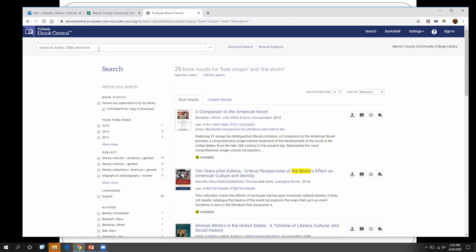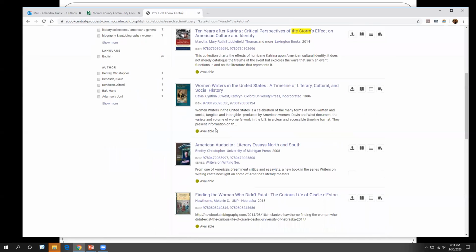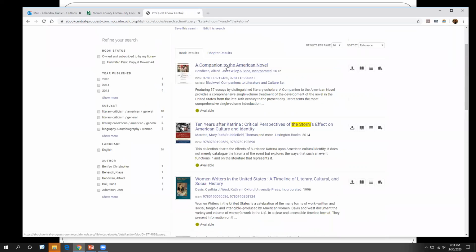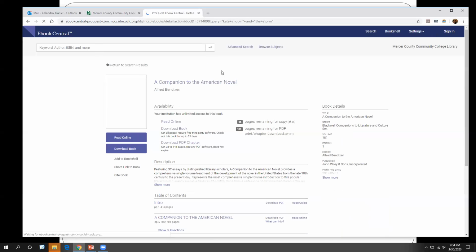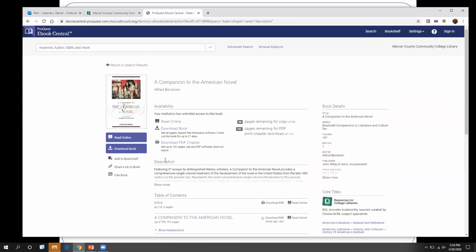Again, I'm doing a phrase search here. I want these two keywords to be next to each other. And we can scroll through and see if there's anything interesting. So here we'll just click on one, Companion to the American Novel. Again, not sure if this is what we want, but it's good to show you the database options.